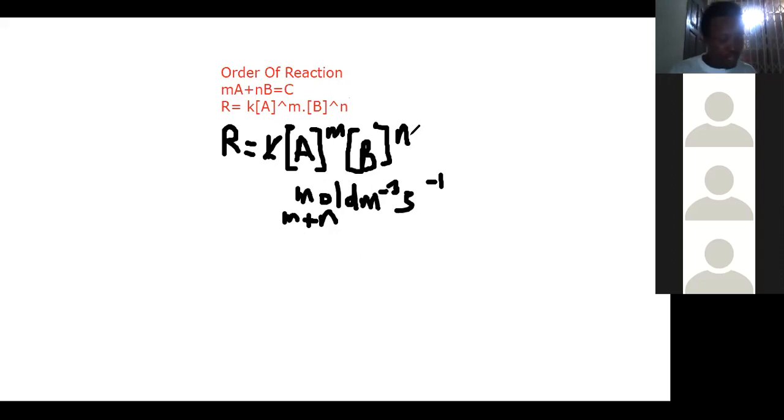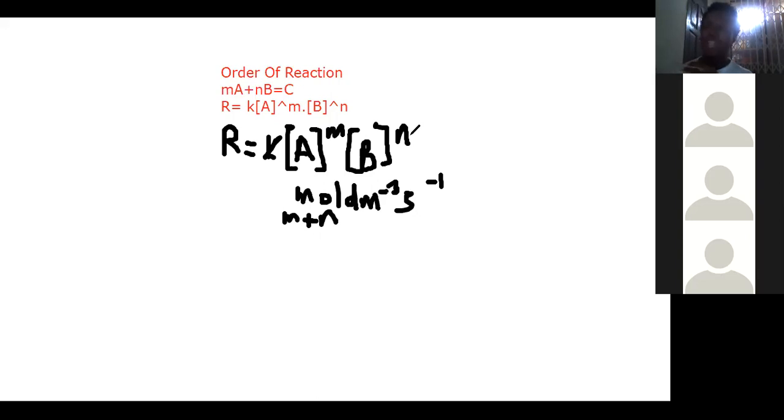The order of the reaction with respect to a reactant indicates how the rate of the reaction depends on the changes in the concentration of that reactant. So basically that is it. Similarly, we are going to talk about the first order, the zero order, and the second order.